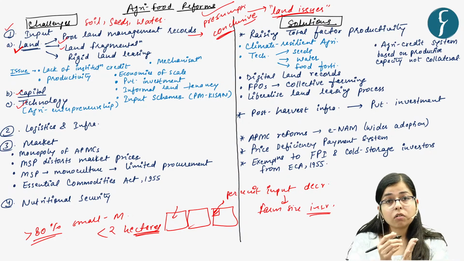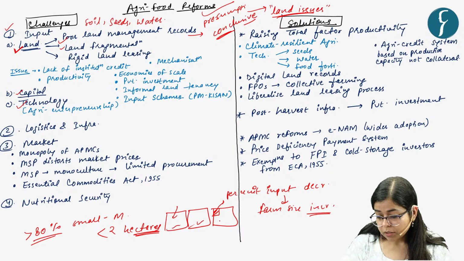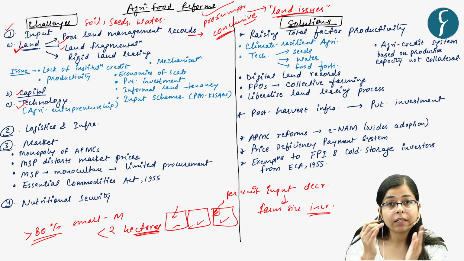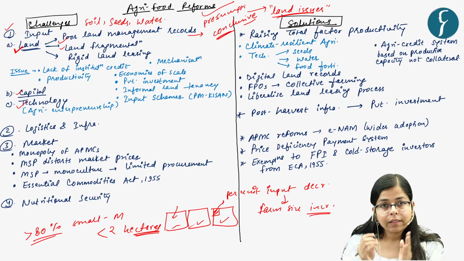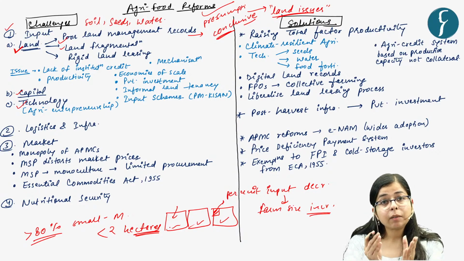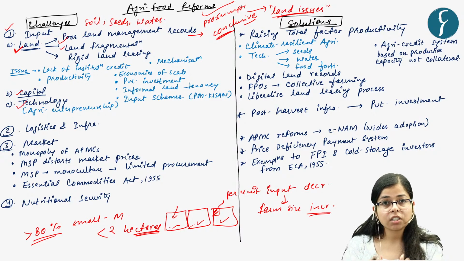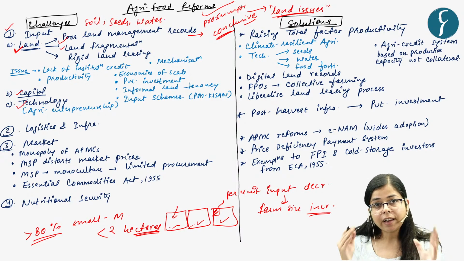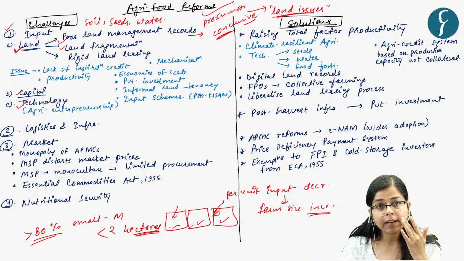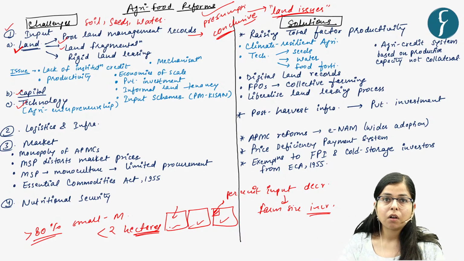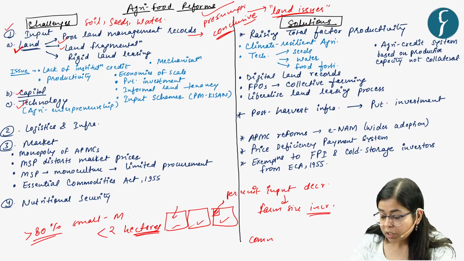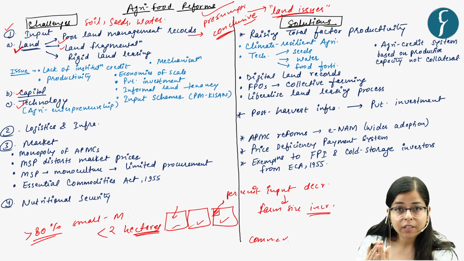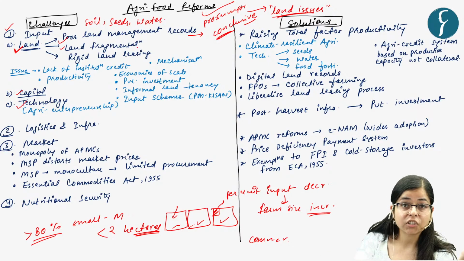And another issue is that these small farmers who have fragmented landholdings cannot participate in economies of scale. The major pattern is that they produce just for their sustenance, just for their consumption. When you have large landholdings, then you can grow to sell in the market or for commercial cultivation, right? So this is the issue in India, that we have land fragmentation.